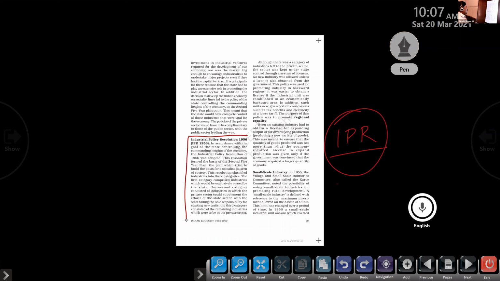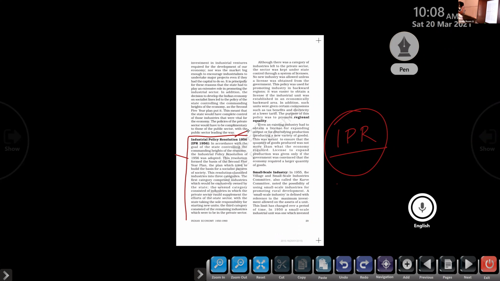In accordance with the goal of the state controlling the commanding heights of the economy, the Industrial Policy Resolution of 1948 was adopted. Okay, so basically the government started controlling the most important industries in the country. In relation with that, a new program was adopted that is termed as Industrial Policy Resolution in the year 1956. This resolution formed the basis of the second 5-year plan. So industrial policy resolution is connected with the second 5-year plan.